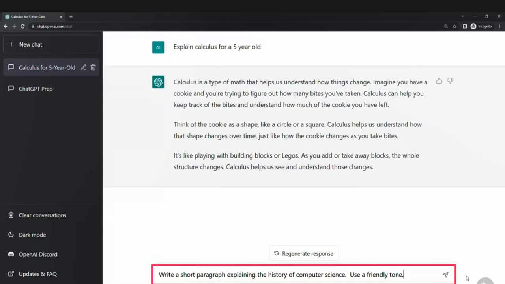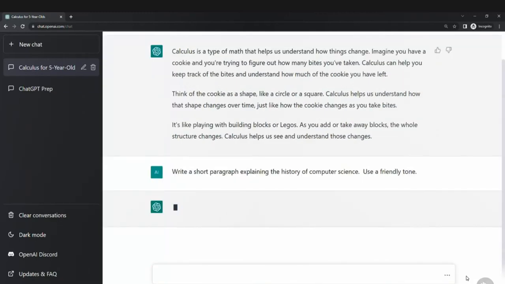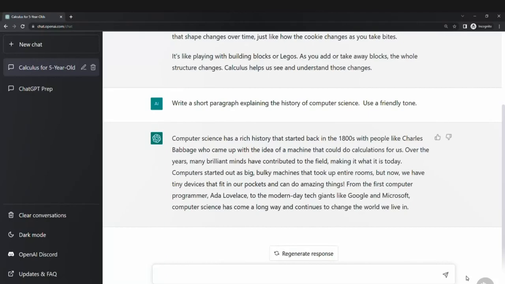Let's try another one. Write a short paragraph explaining the history of computer science, and we can say things like use a friendly tone. Let's see what this gives us. And here, just like we've asked for, we have a short paragraph about computer science in a pretty friendly tone.